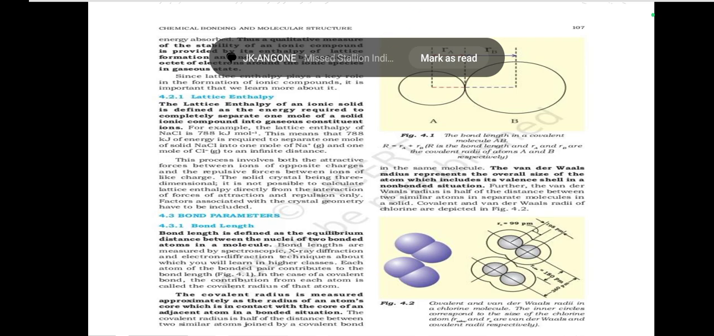Figure 4.1. In the case of a covalent bond, the contribution from each atom is called the covalent radius of that atom. The covalent radius is measured approximately as the radius of an atom core which is in contact with the core of an adjacent atom. In a bonded situation, the covalent radius is half of the distance between the two similar atoms joined by a covalent bond in the same molecule.